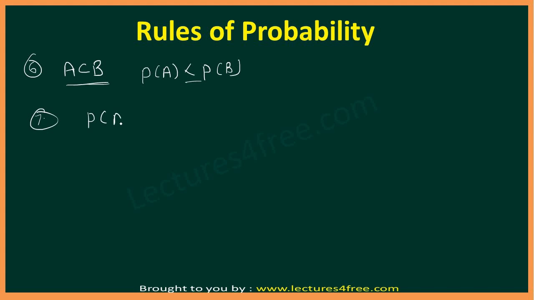Probability of A intersection B. This intersection is also known as joint probability.